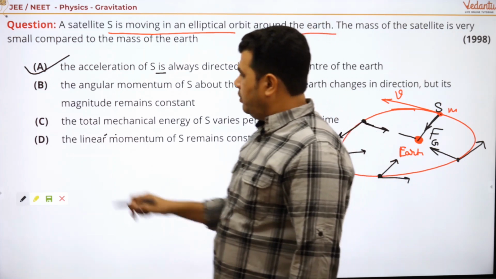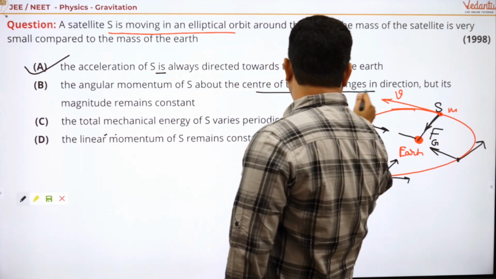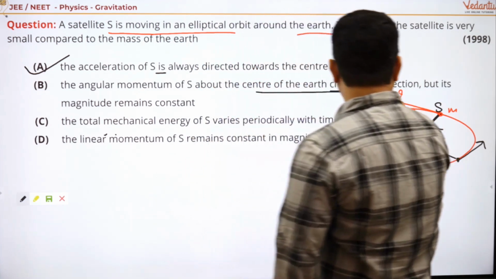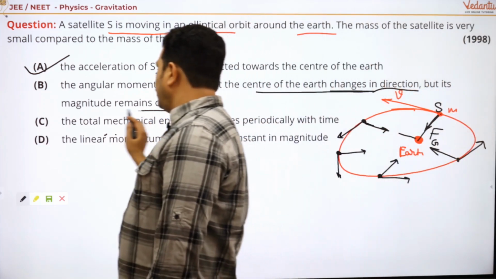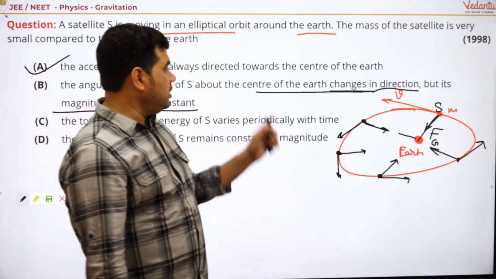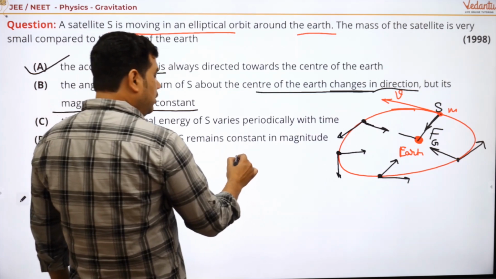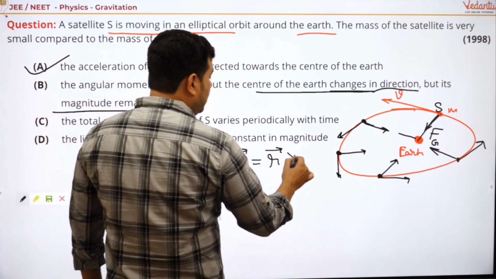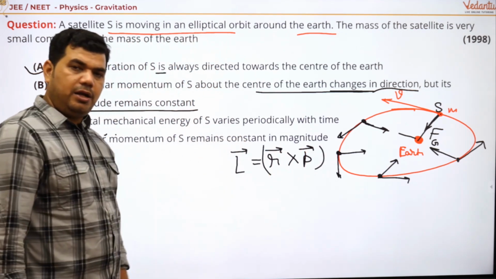Okay, so let's see another one. Angular momentum of S about the center of Earth changes. Angular momentum changes in direction, but its magnitude remains constant. Right? Changes in direction. What's the angular momentum? Angular momentum is L equal to R cross P, the cross product of R and linear momentum.